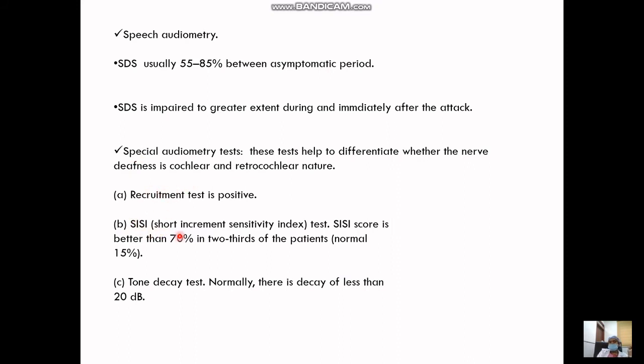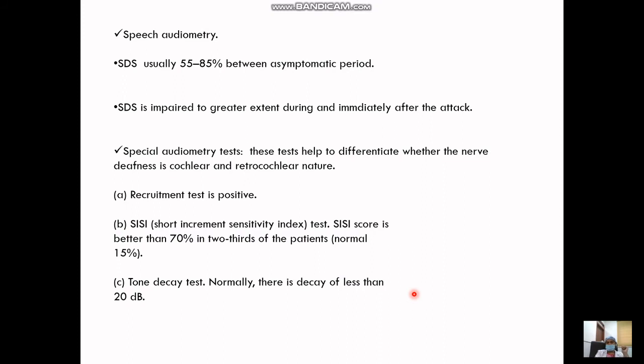If we look at the SISI score, the short increment sensitivity index score, this is better than 70% in two-thirds of the patients. Because they are not having a problem in understanding, it's only the transmission that is affected. So in cochlear lesions, SISI is also good. The tone decay test is less than 20 decibels, which is very much higher if you see it in a retrocochlear lesion.